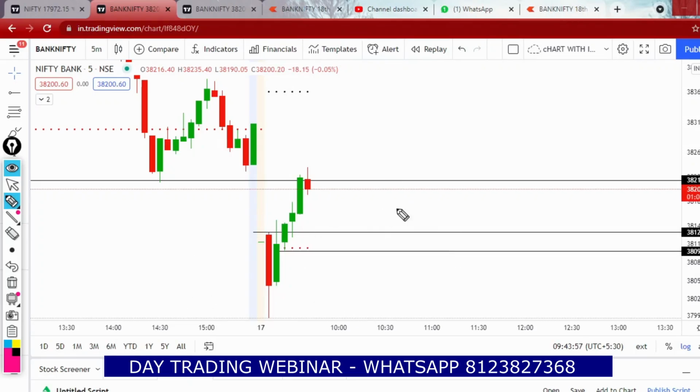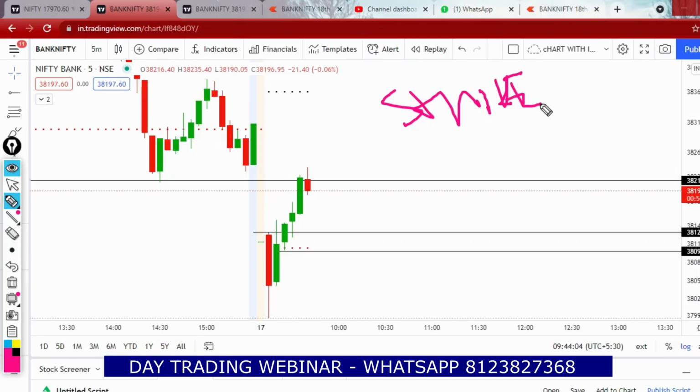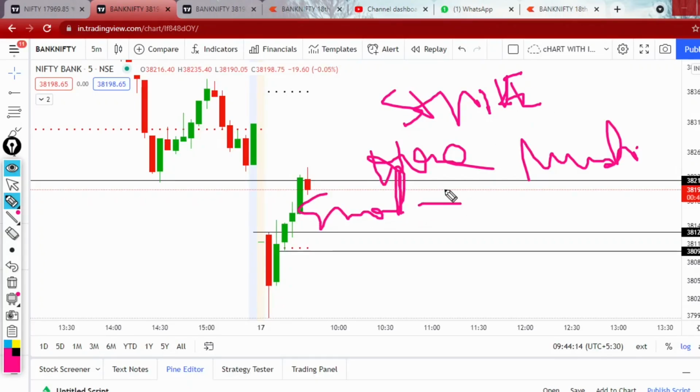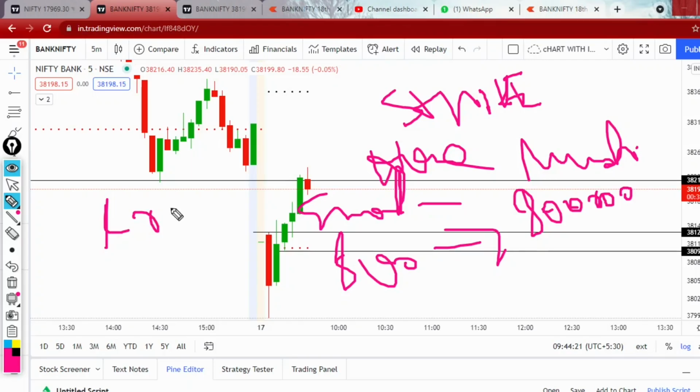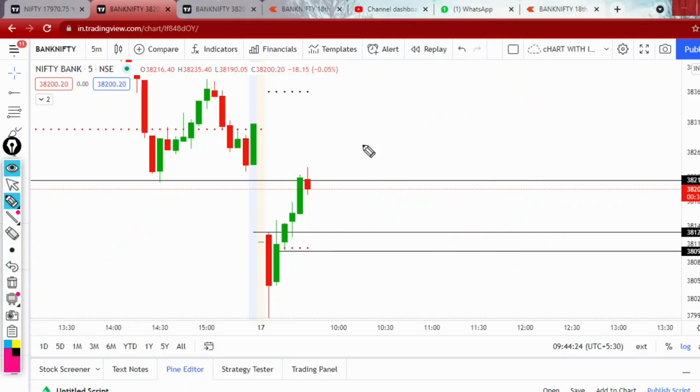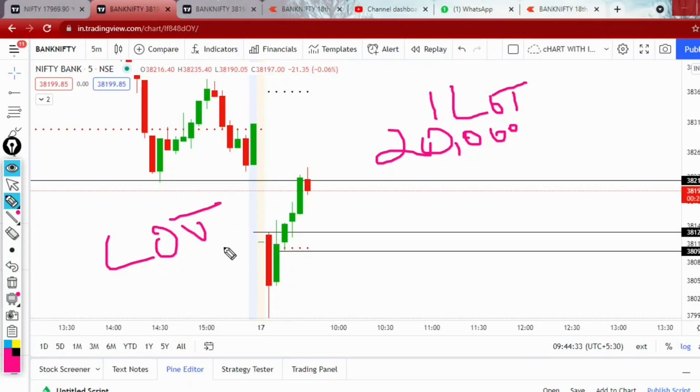As an option buyer, how you take an entry is very important. Strike price selection is very important, and exit is also very important. Small profits always lead to big profits. Today's 800 rupees is tomorrow's 8 lakh rupees. Don't forget that. If you are trading with 1 lakh, don't lose hope. If you are trading with just 20,000 rupees, don't lose hope that you can't make money from option buying. That is not true. You can make money from option buying when you know how to take entry, how the market works, and how the psychology of buyers and sellers works.